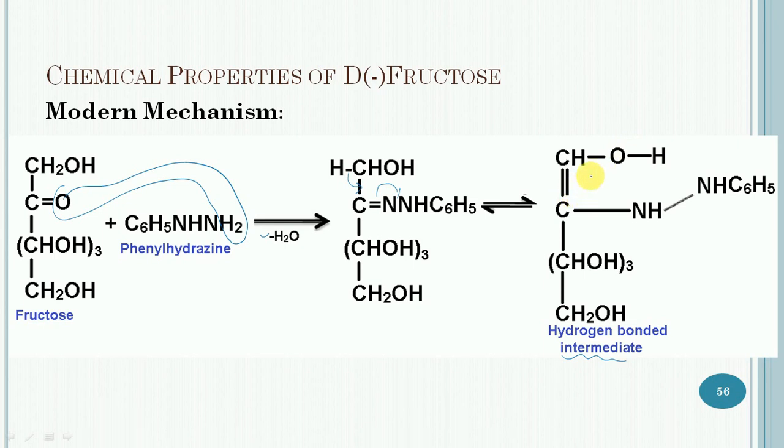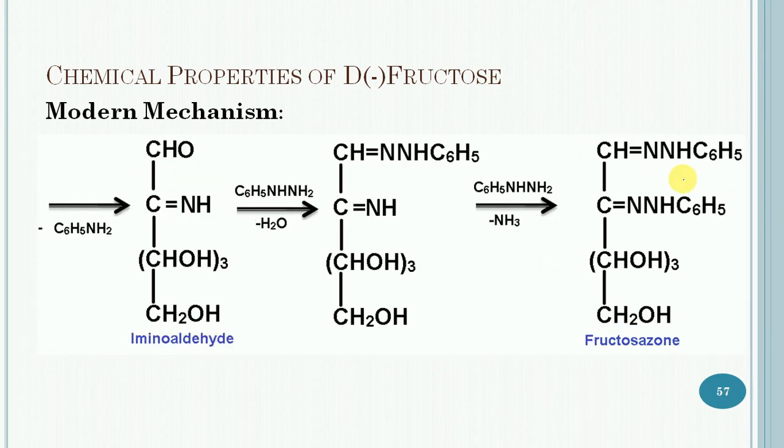Then this hydrogen bonded intermediate can lose 1 mole of aniline to give aminoaldehyde. So this aminoaldehyde will get formed.